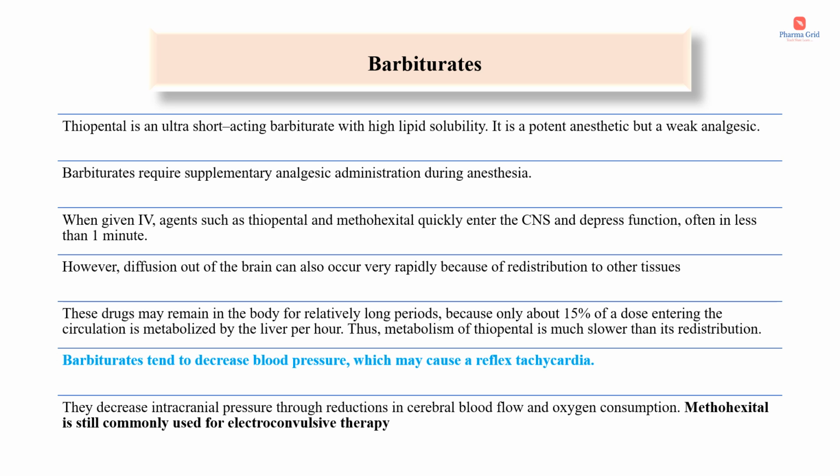When given IV, agents such as thiopental and methohexital quickly enter the CNS and depress function, often in less than 1 minute. However, diffusion out of the brain can also occur very rapidly because of redistribution to other tissues. These drugs may remain in the body for relatively long periods because only about 15% of a dose entering the circulation is metabolized by the liver per hour. Thus, metabolism of thiopental is much slower than its redistribution.